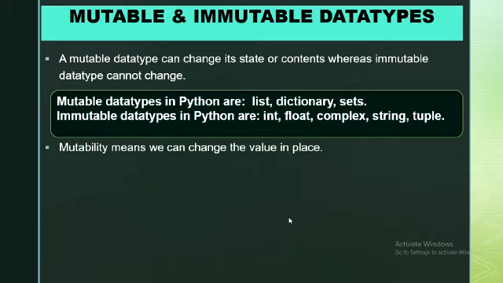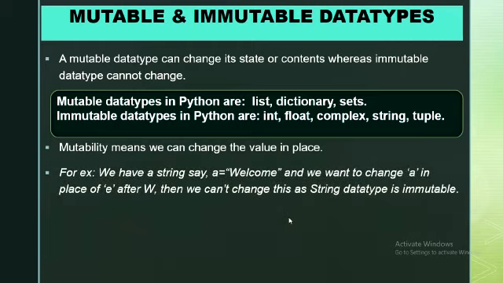Mutability means that something can be changed in place. Now let's learn it. For example, we have a string. Do you know that string is immutable? So let's see how it is immutable.